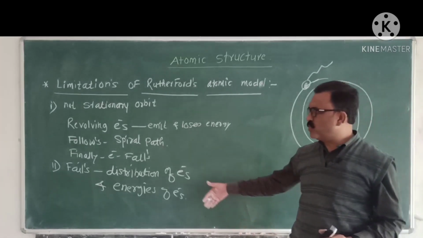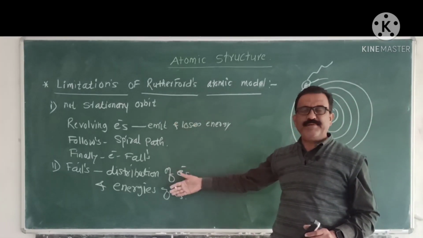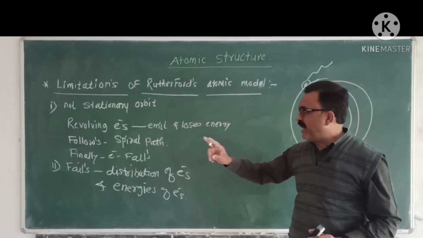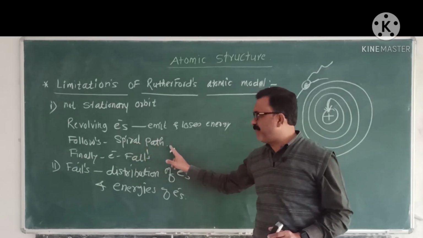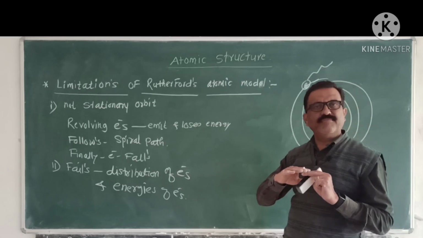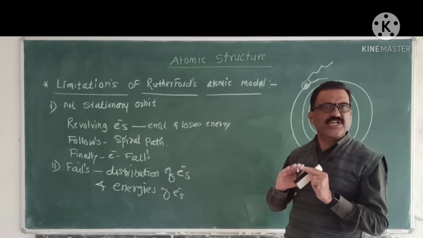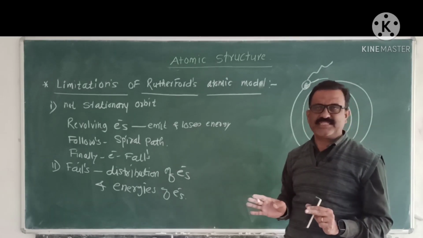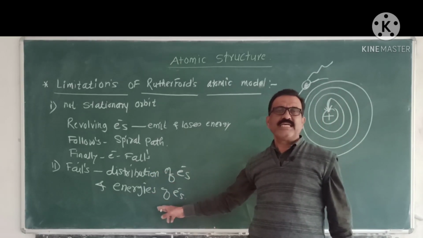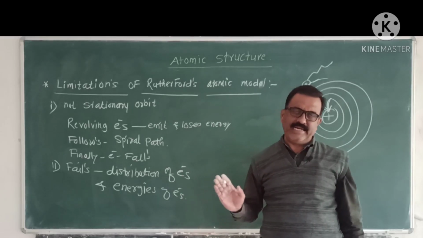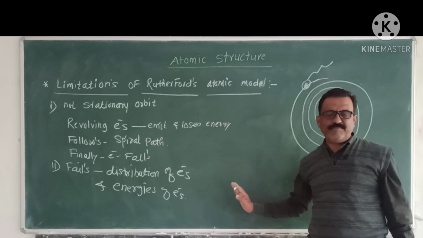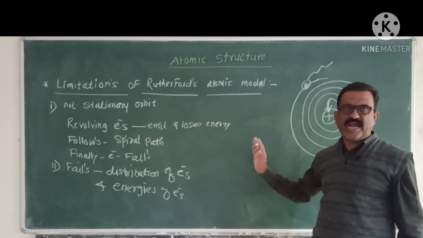These are 2 major limitations. First one, a revolving electron follows a spiral path, finally falls inside the nucleus, and the atom will get ruptured or the structure will be destroyed, becoming highly unstable. Second, it fails to explain the distribution as well as the energies of electrons. These are the major drawbacks or limitations of Rutherford's atomic model.